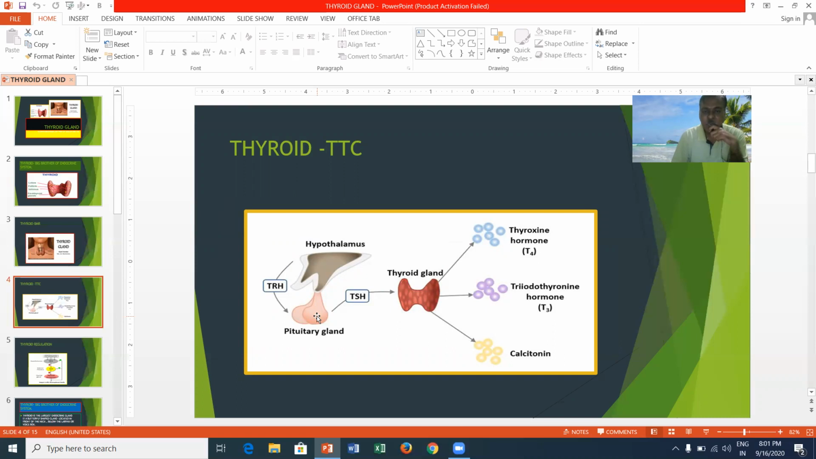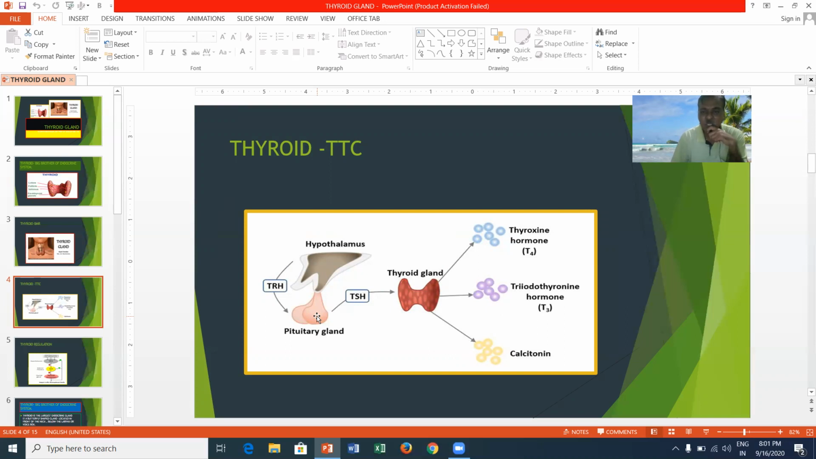This thyroid gland has thyroglobulin. This thyroglobulin is derived from tyrosine, an amino acid. This thyroglobulin produces three types of hormones. One is thyroxine hormone or T4, triiodothyronine hormone or T3, and thyrocalcitonin. These are the three important hormones produced by the thyroid. That's why it is nicknamed TTC.